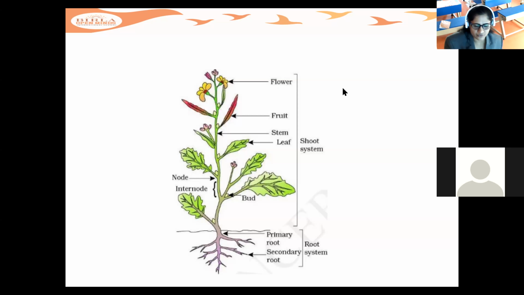Keep 2 plants outside. Cover up one plant with another transparent object. Do not let any air get inside, and keep one plant open. Let the sunlight fall on it, and let the air reach it. Here we will check how important air is. If we do not allow any air into the covered plant, we will check whether the plant survives or not. And keep 1 pot inside the house.